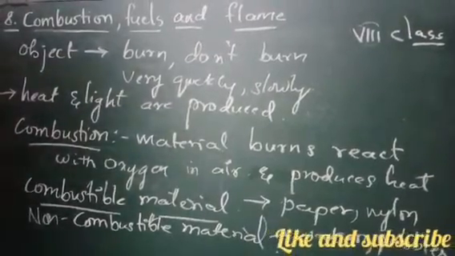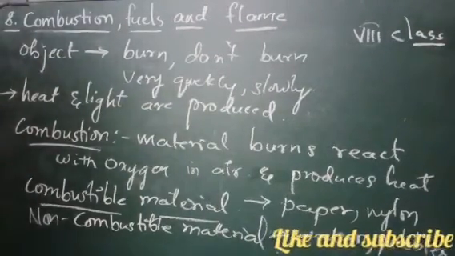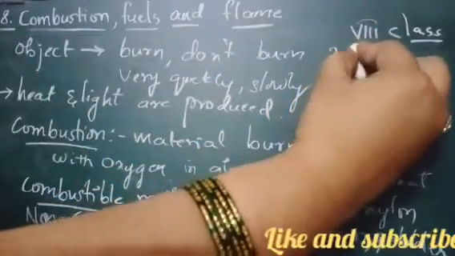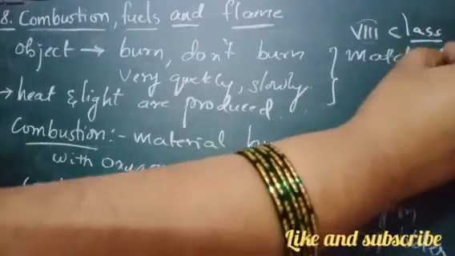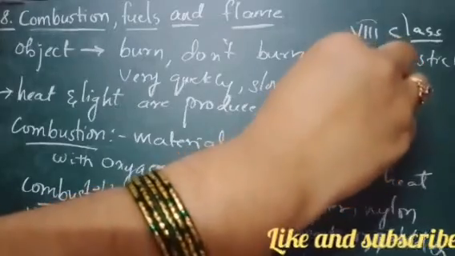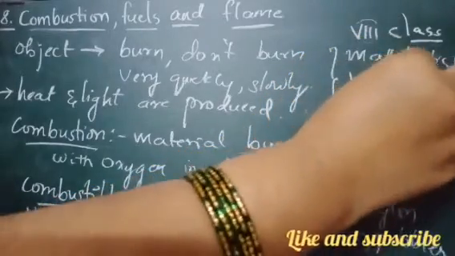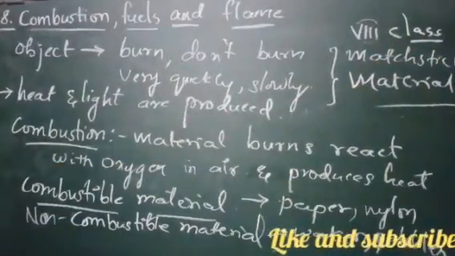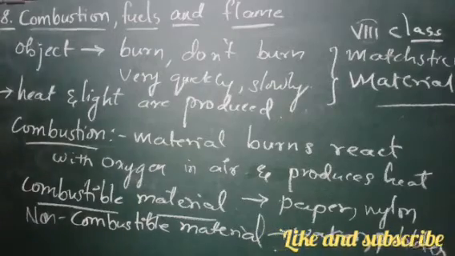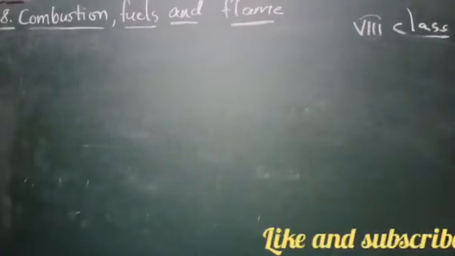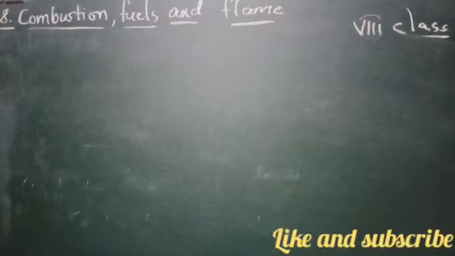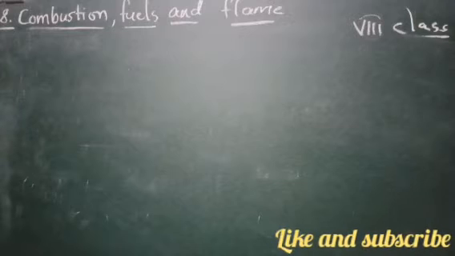So what are the basic things we require to burn? We need a matchstick to burn, and a material also we need. So what are the basic things we require here for the burning purpose? We need a matchstick, or a lighter or a burner, and we need the material, any material to test. So these are the things which are required for the process of combustion. As I said just now, we need a matchstick and we need the material. But do you really think we need only a matchstick and material to burn the objects?